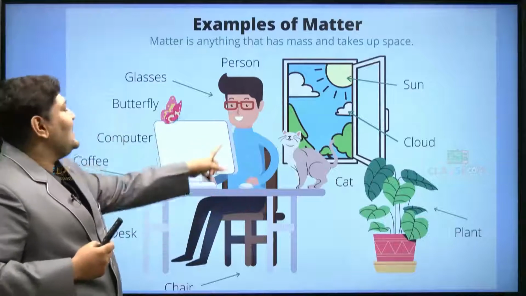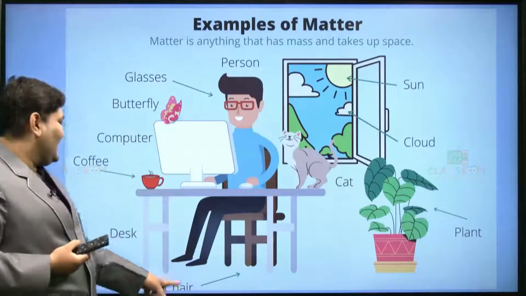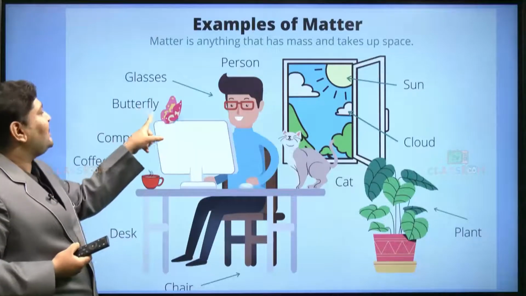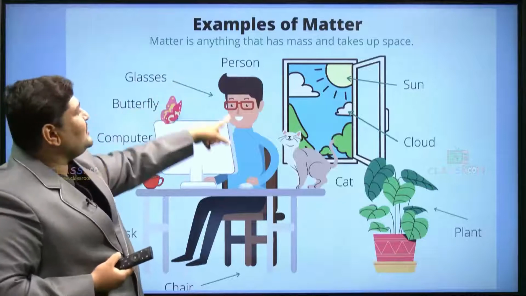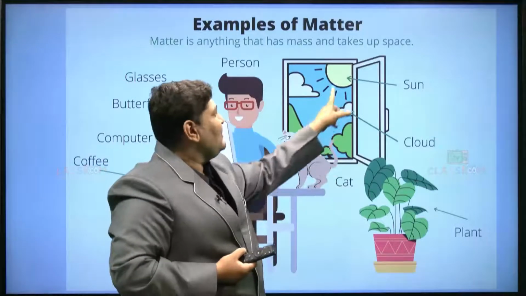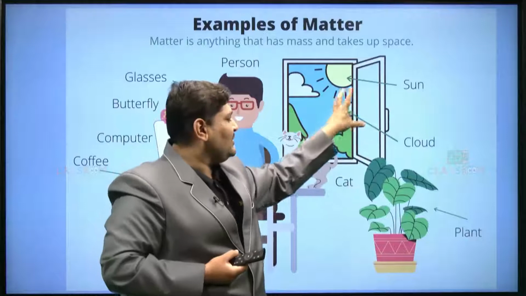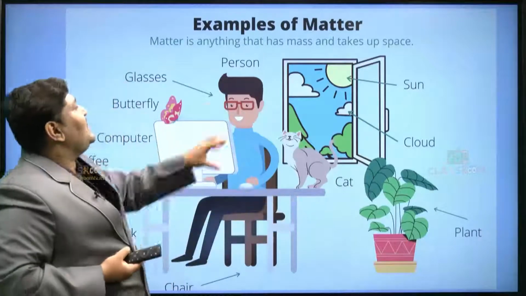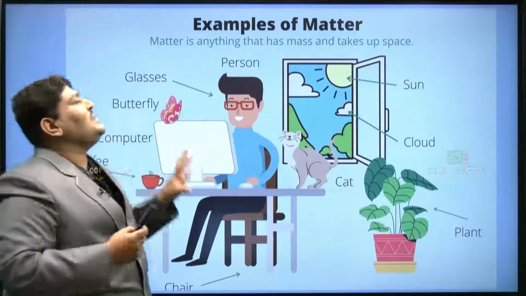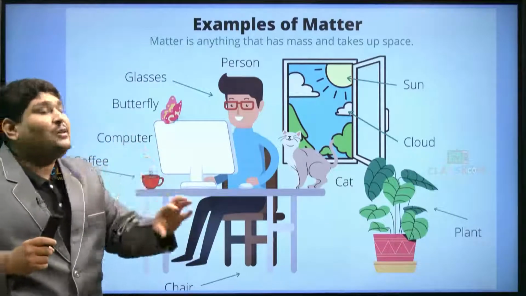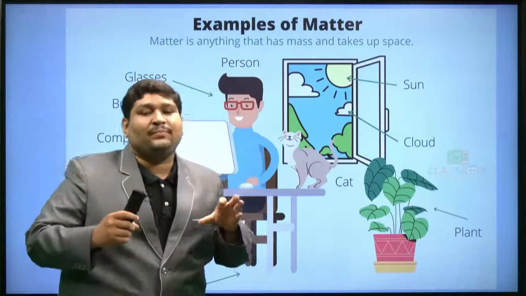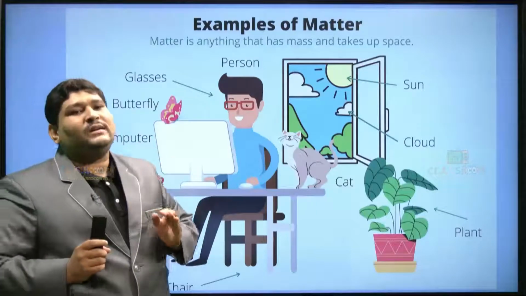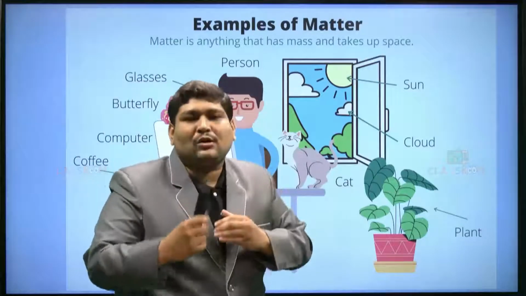You can see he is sitting on a chair and using a desk here. Can you see? You can see a butterfly here, and a person who is sitting. You can see the window with the sun and clouds, and a plant. Now you tell me, by seeing the picture, what are the things you can make out? Can you avoid matter? Without matter, are you able to do any sort of thing?